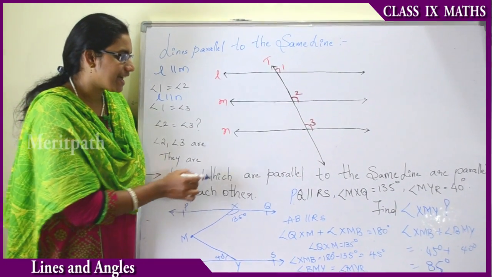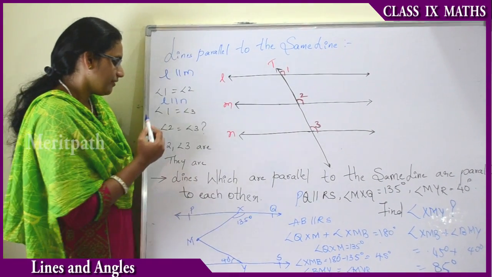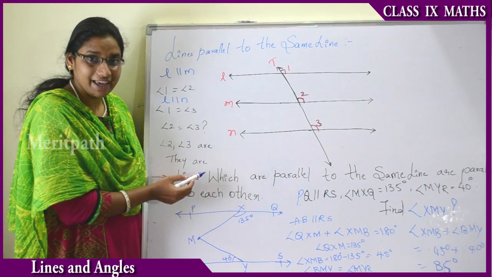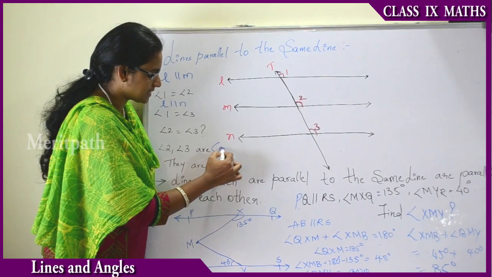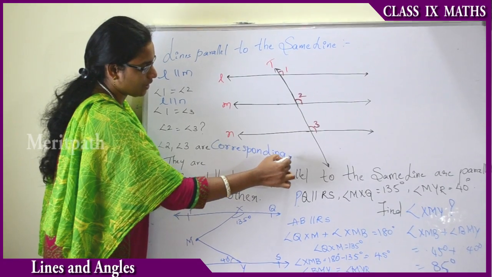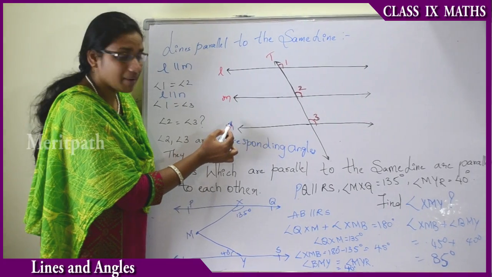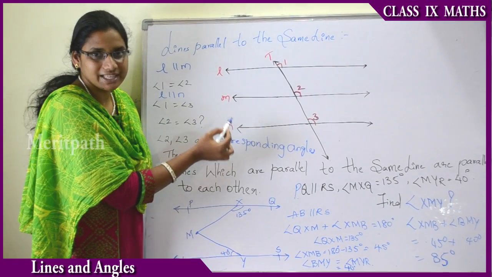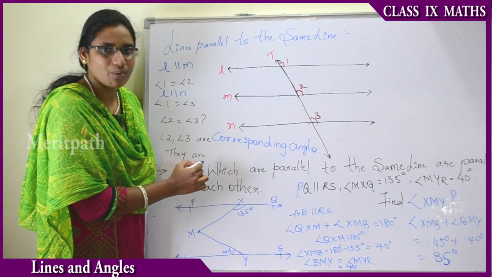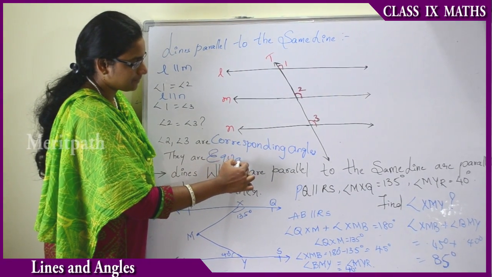But can we say that angle 2 is equal to angle 3? Let us see whether these two angles are equal or not. Angle 2 and angle 3 are corresponding angles. They are corresponding angles because line M and line N are parallel to each other. Therefore, the angles related to these are corresponding and hence they are also equal.